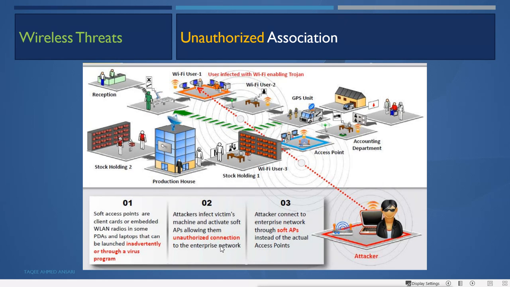Now by using that unauthorized access point from this victim, the attacker connects its machine to that victim AP, and then it will be inside the enterprise network. The attacker connects to the enterprise network through the soft AP instead of the actual access point. The actual access point is secure, but the attacker creates the client machine access point by sending Trojan horses using social engineering techniques, then connects to that access point, and that is the unauthorized association.